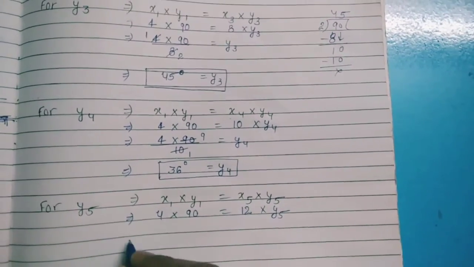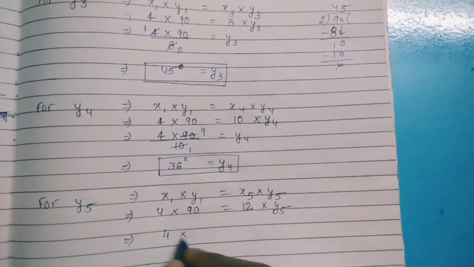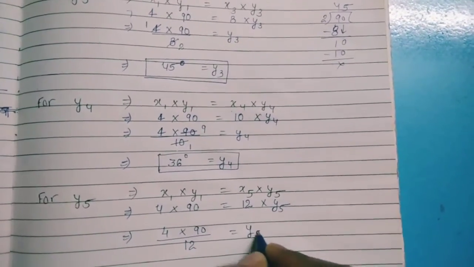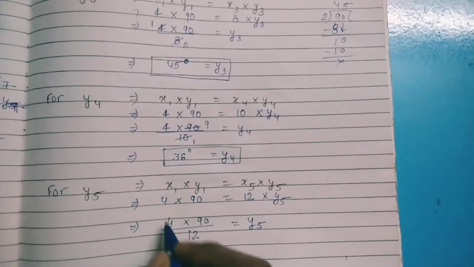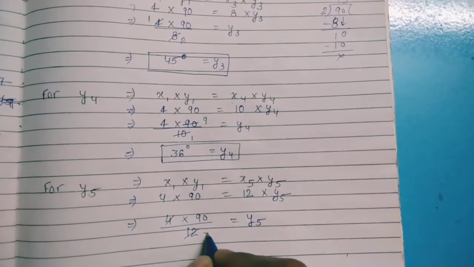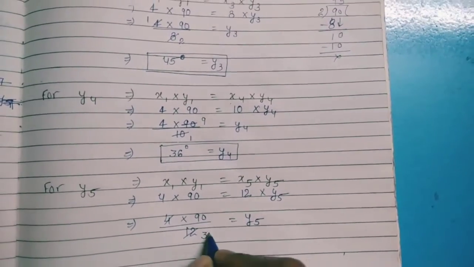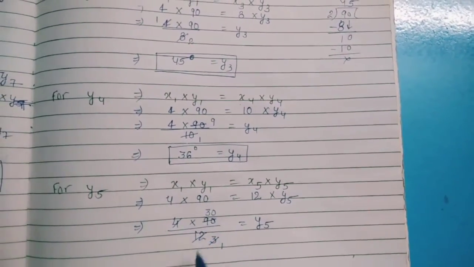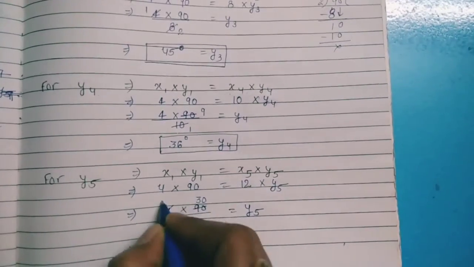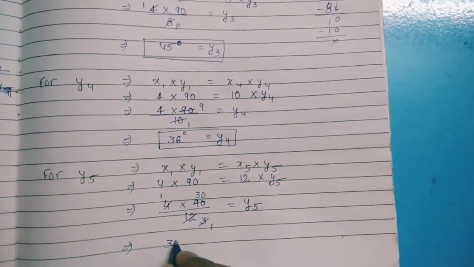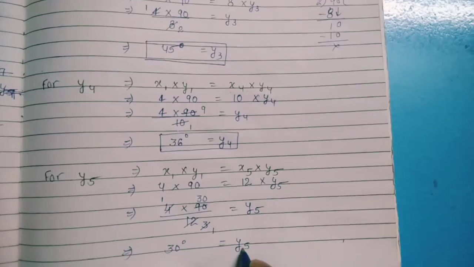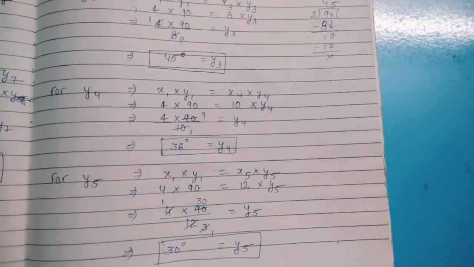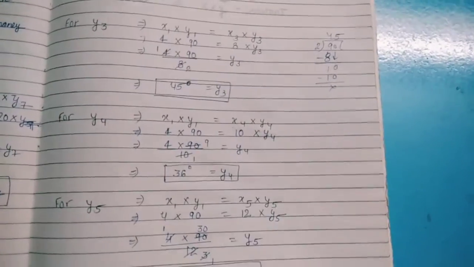This multiplication by 12 will go to the opposite side as division. 4 can reduce 12 3 times and 3 will reduce 90 to 30. So 30 degree is the value of y5. So here we found the values of y3, y4 and y5.